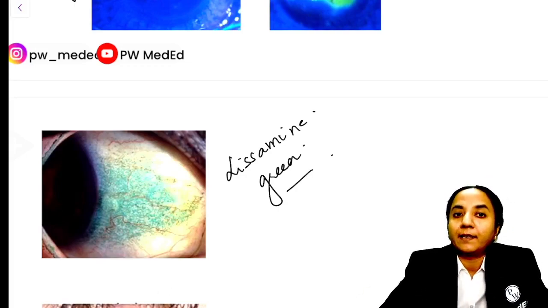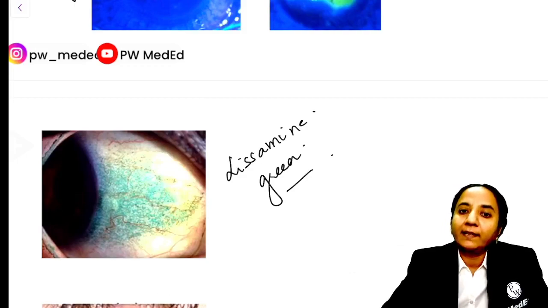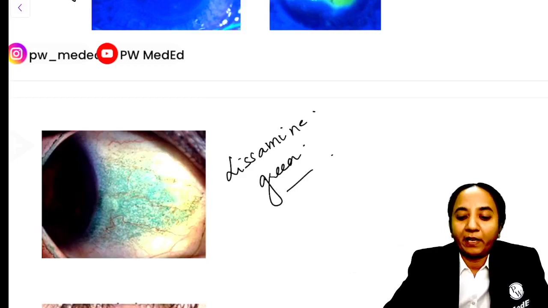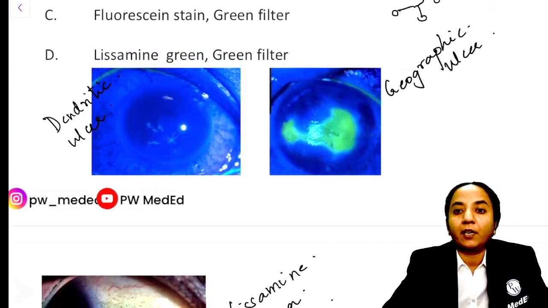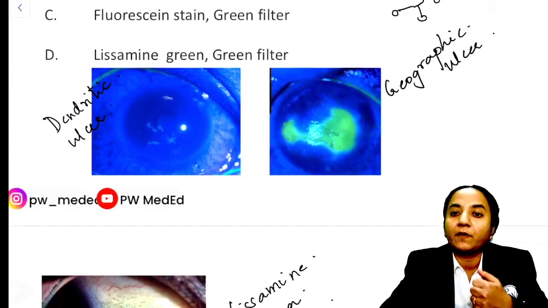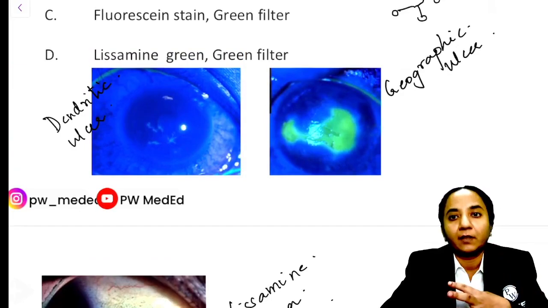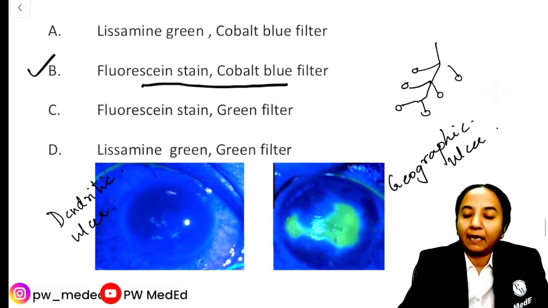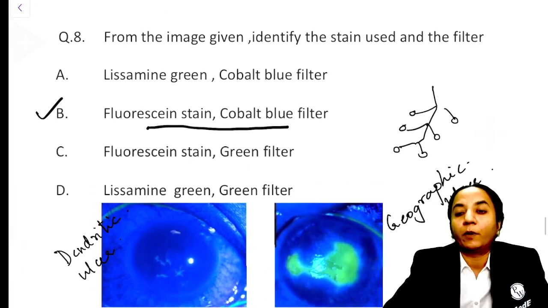So this is what your lysamine green looks like. And here we don't usually use any filter. There is no background, the background is white only, na? So with lysamine green, this is what the image commonly looks like, whereas in case of fluorescein, you will see that the background is blue because we examine it under the cobalt blue light of the slit lamp. So that is the answer here, fluorescein stain and cobalt blue filter.